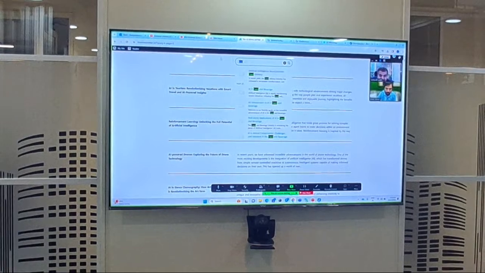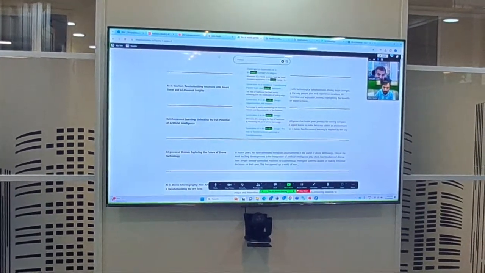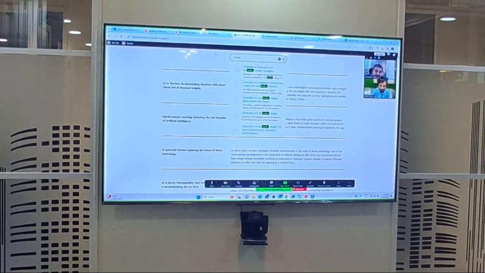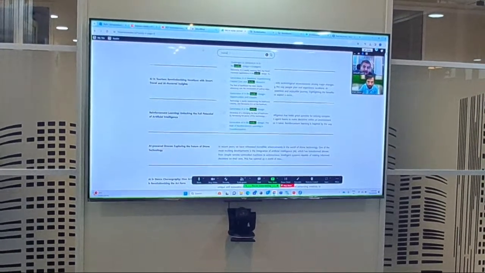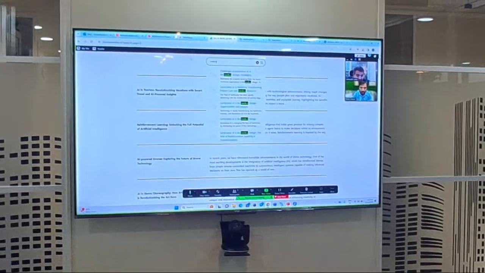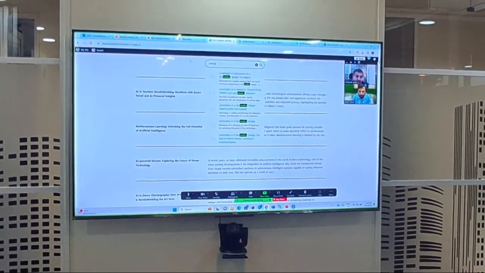Or let's say if you want to do something like medical, then it will give you all the articles, right? How AI and machine learning is used today in the medical industry. So there are about 2,500 articles that we have published, and on a daily basis we continue to add to this.